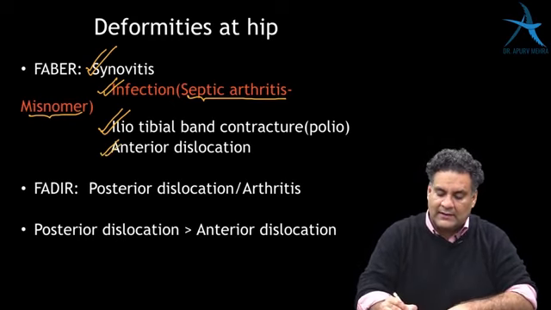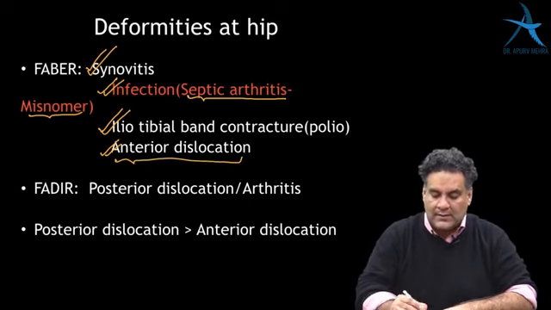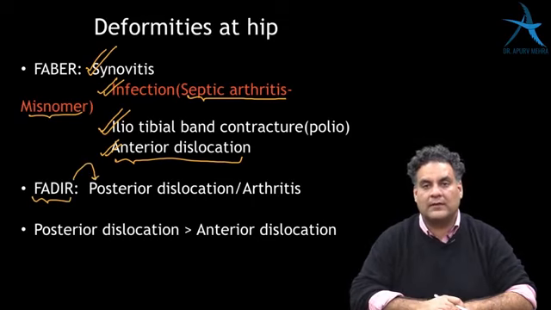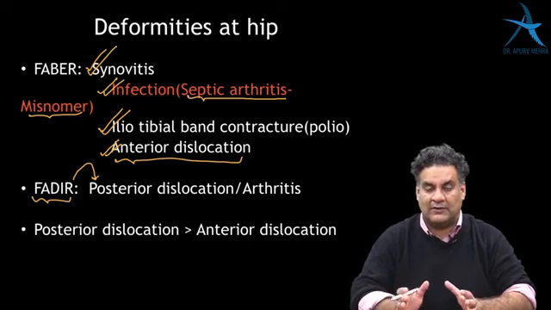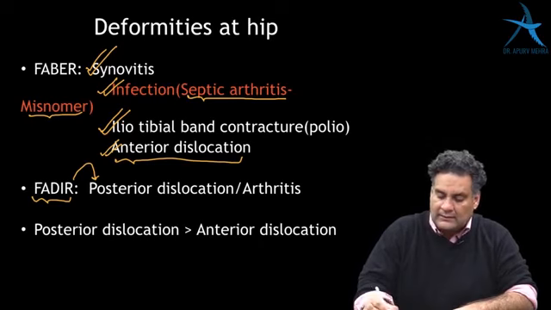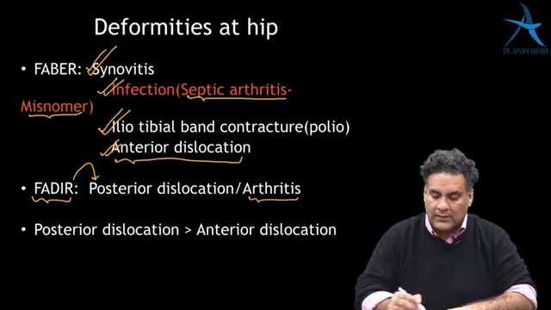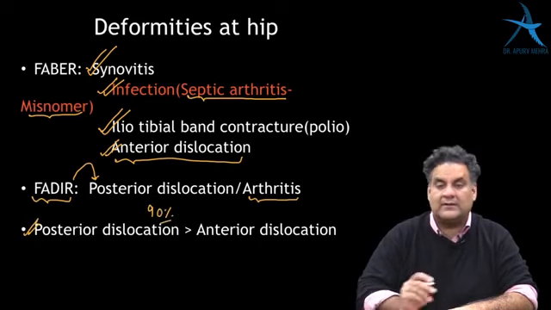And then anterior dislocation of the hip, where the head comes out of the acetabulum, is a common cause. As opposed to it, FADER will have posterior dislocation. Posterior dislocation is more common, that is why in case of FADER it's number 1 cause. Anterior is rare, that's why in FABER it's number 4 cause. Second common thing is arthritis, where there is damage to the cartilage. Posterior dislocation is 90% of the total dislocations of the hip joint.